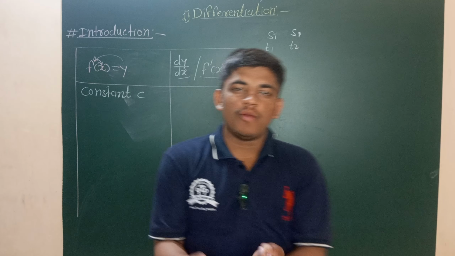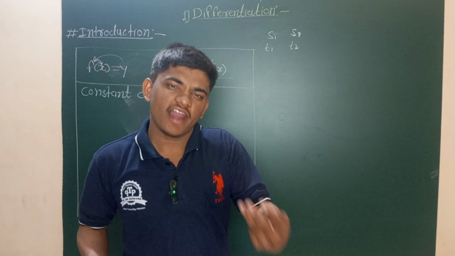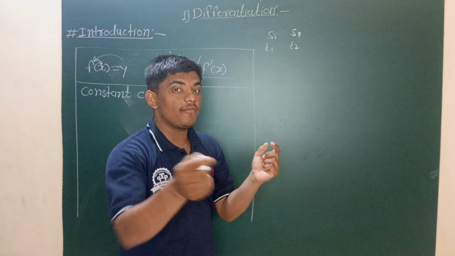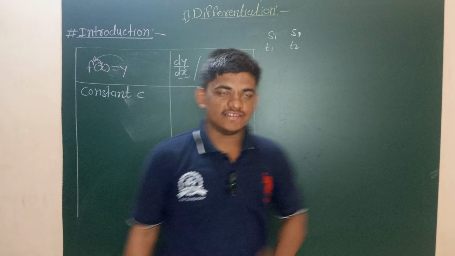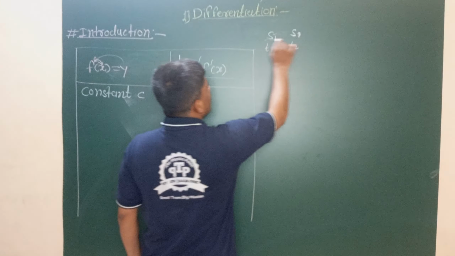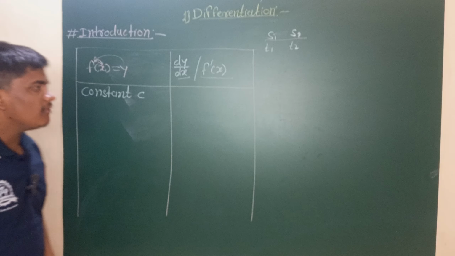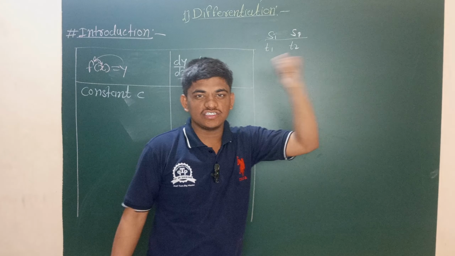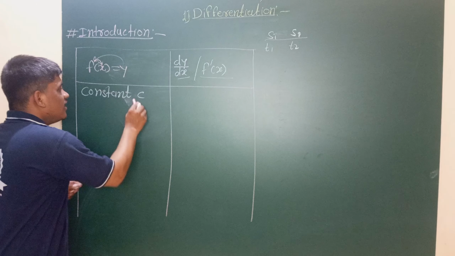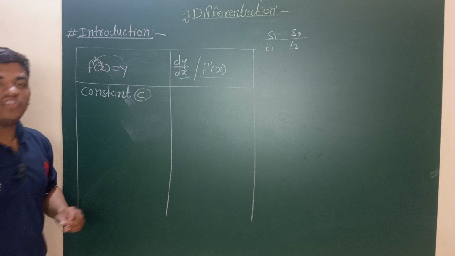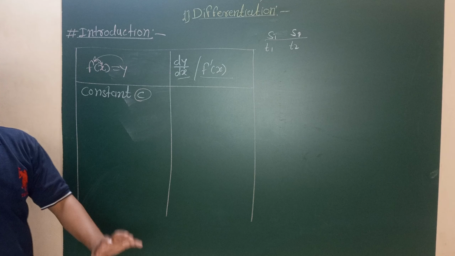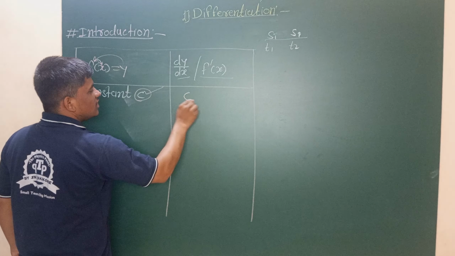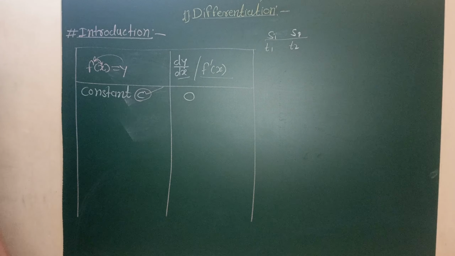The particle does not move; it is at rest for a long time, and its velocity is zero. That means the derivative of a function which does not change or vary is zero. That means it is a constant. The derivative of a constant will be zero.